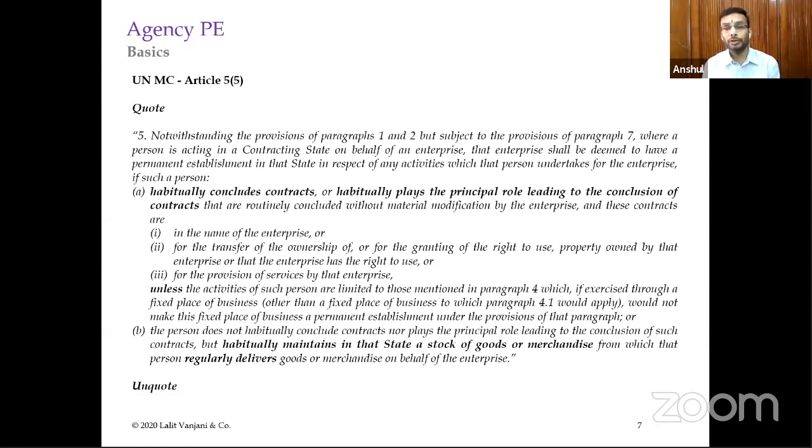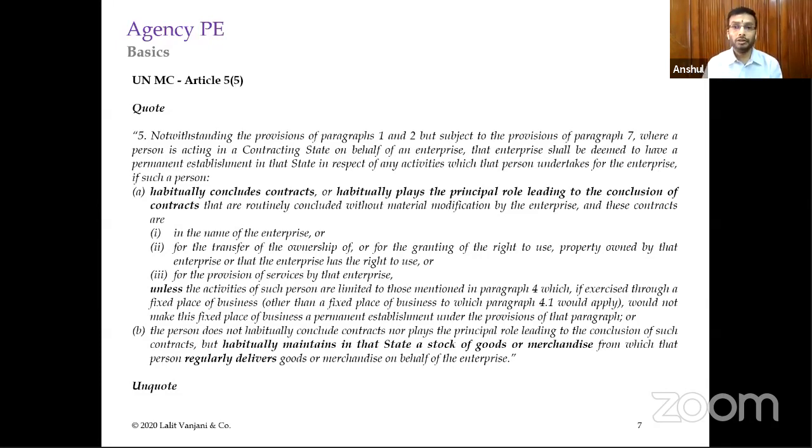So many times the taxpayers were arguing that there is no agency PE provision in the domestic tax act. So how can you create a PE just on the basis of the definition provided in the treaty? We'll opt for the beneficial provisions, and therefore, because there is no concept of agency PE in the business connection definition of the Income Tax Act, we do not constitute any PE because of the agent.